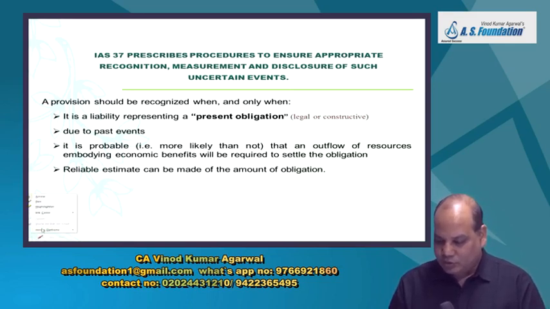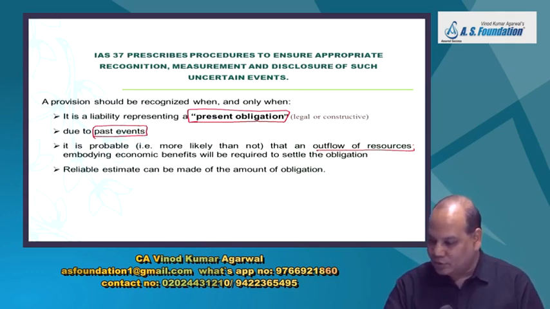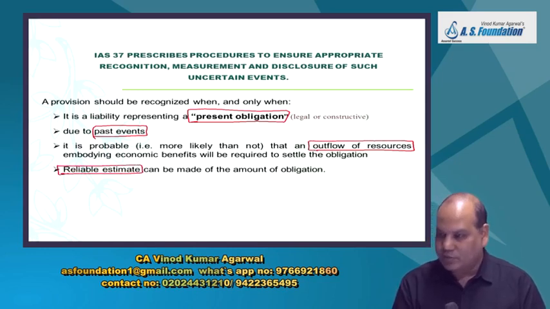So what are the key terms you will take from here? Present obligation, past event, then outflow of resources, reliable estimate. And one more thing you will note down to call it a provision: amount and timing.